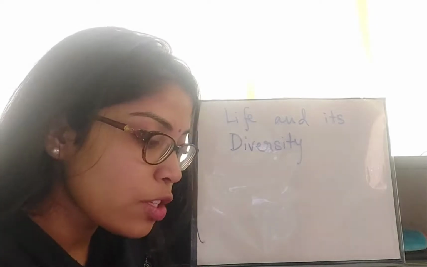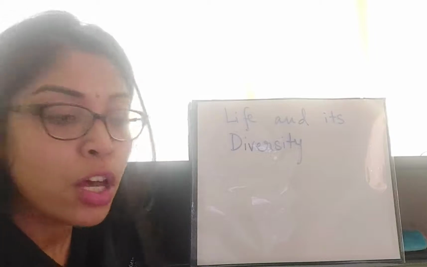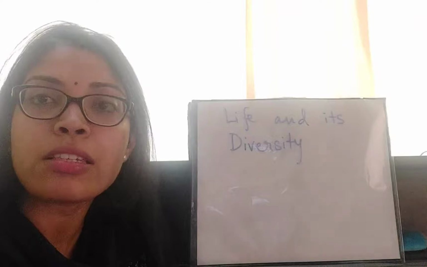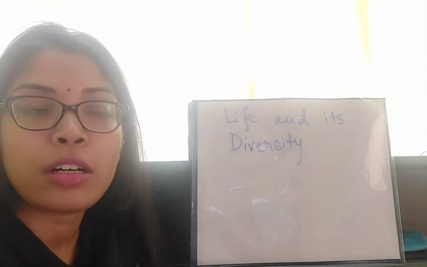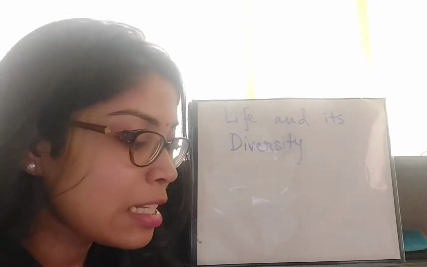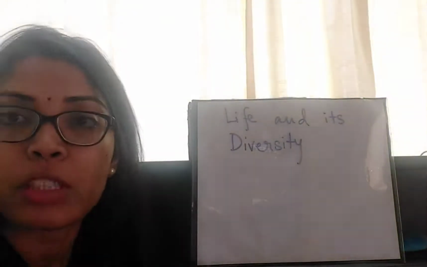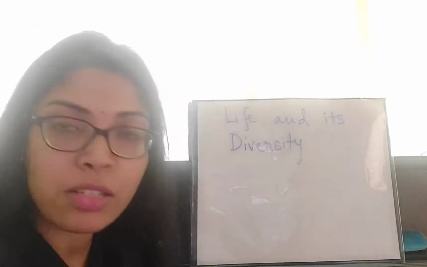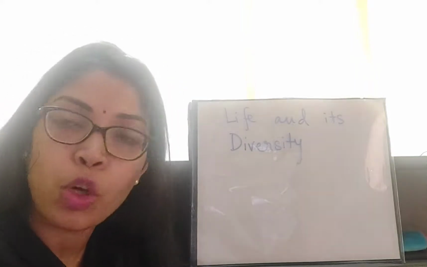The first topic of this chapter is the basic properties of life. This lists a few extremely important properties or characteristic features of living beings. In your book you will find about 1.5 pages of description of all the basic properties of life, but it is not that important. We will quickly discuss all the basic properties and then move on to the main topic of this chapter.